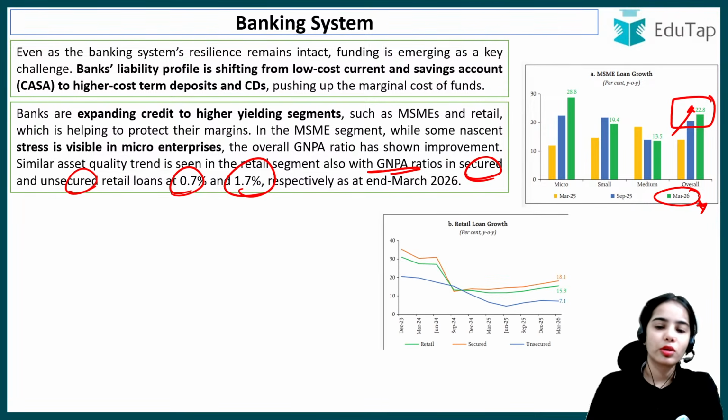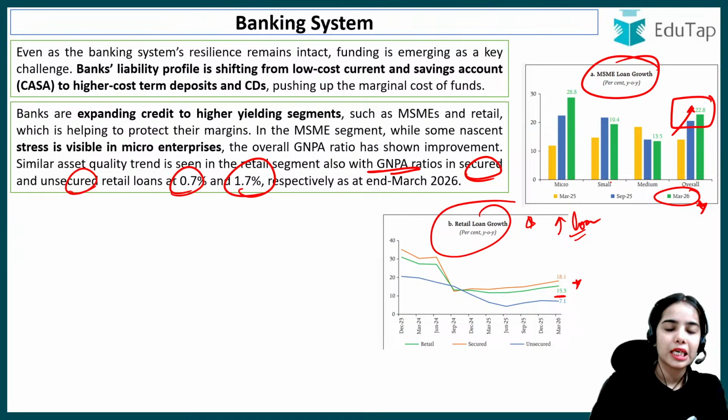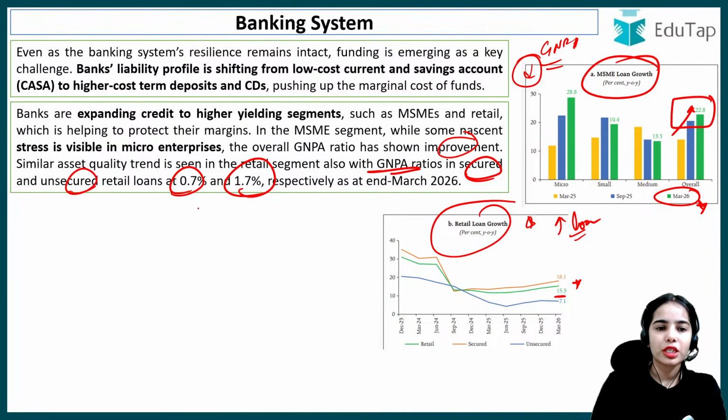For the retail segment also, there is growth. For the MSME and the retail segment, there is growth in the loans provided by the banks. And in both categories, the gross non-performing asset has improved. That means GNPA is reducing. For the retail segment also, the asset quality has improved. For secured loans, the gross non-performing asset is only 0.7%. For unsecured loans, it is 1.7%.